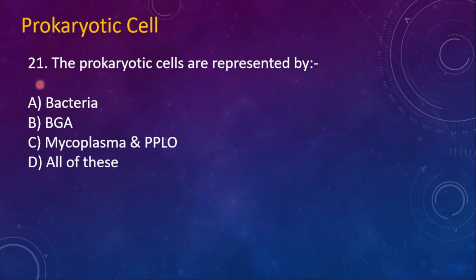Prokaryotic cell. 21st question. The prokaryotic cells are represented by option A, bacteria. B, blue-green alga. C, mycoplasma, and then PPLO, pleuropneumonia-like organism, and then D is all of these. So here comes the right answer, that is D, all of these.